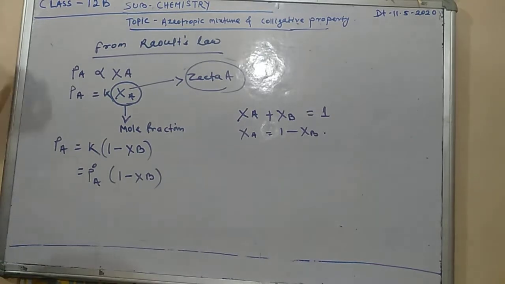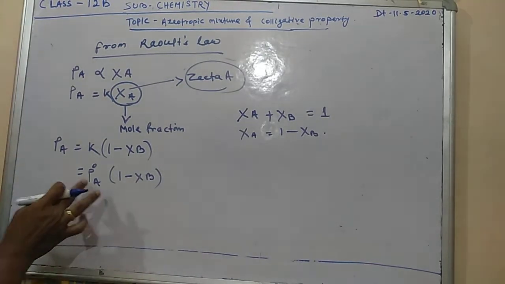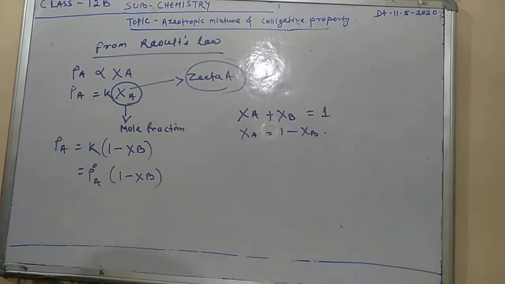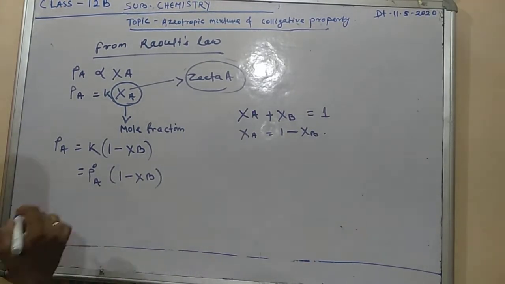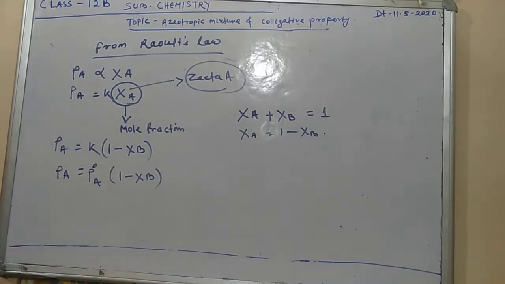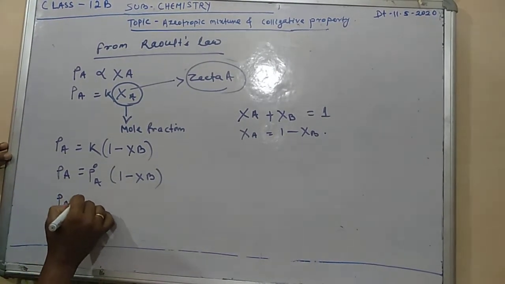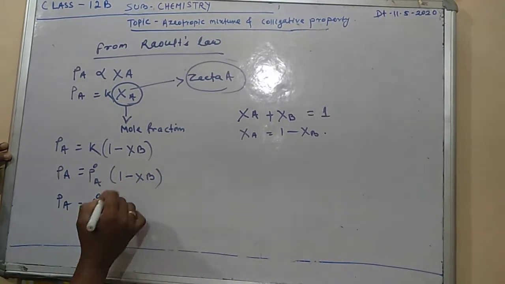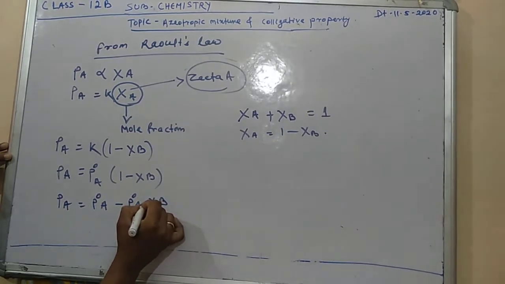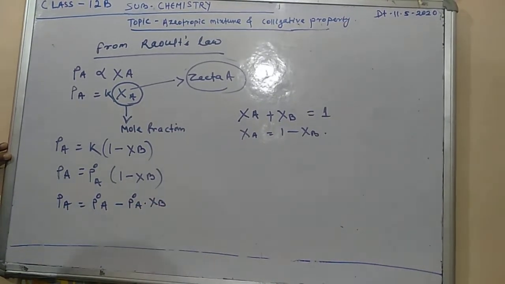So here K equals P naught A, you can take, which is the constant. This is also constant, it cannot be variable, that's why P naught A is taken as the constant here. P naught is the constant value of the pure solvent vapor pressure. Okay, so PA equal to P naught A into 1 minus XB. Multiply: PA equals P naught A minus P naught A into XB.